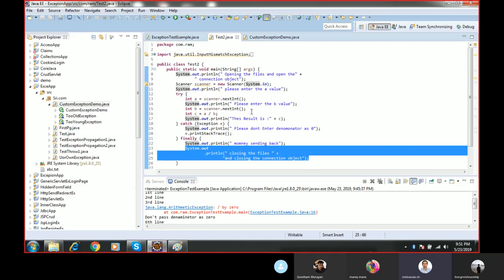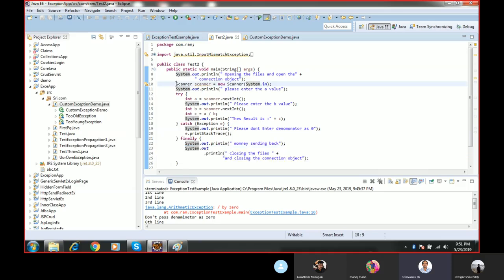Let us see here. Here I have written the program. This line of code will read the data from the console.